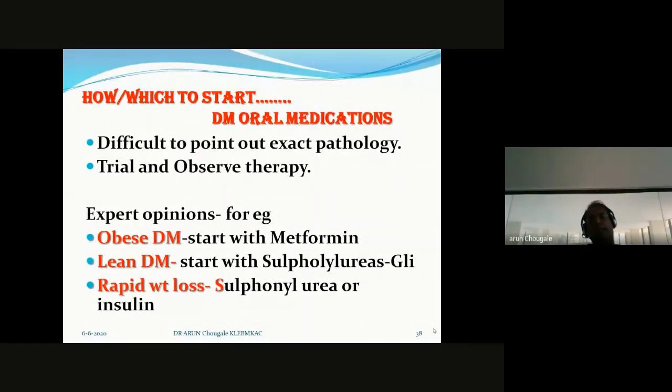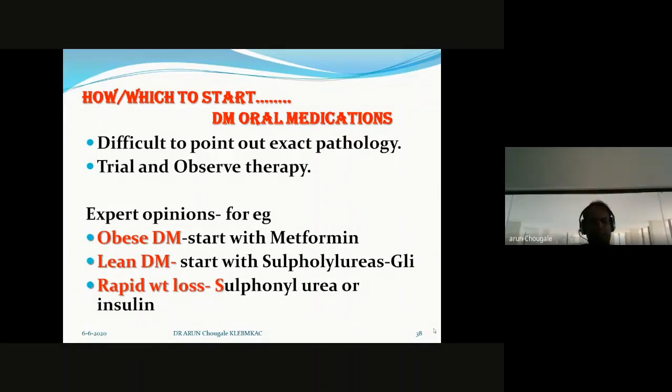That's why it is my kind request: try your level best to treat the patient with sensitizers rather than secretagogues. Don't touch the pancreas in the initial stages. Once you touch the pancreas, it is very difficult to inhibit the pancreas action. Keep it in mind. This is very important. That's why try your level best to treat the patient with sensitizers. And now, how and which to start, that I already talked about.